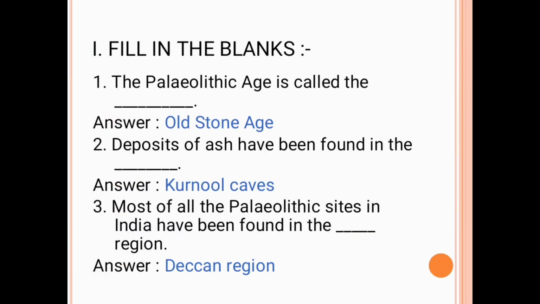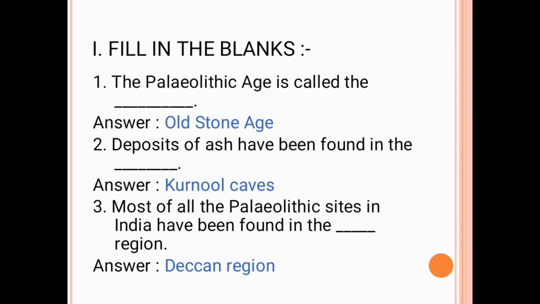Now we can enter into the first Roman letter, that is fill in the blanks. The first question is, the Paleolithic age is called the dash. The answer is Old Stone Age. The second question is, deposits of ash have been found in the dash. The answer is Karnol Caves.